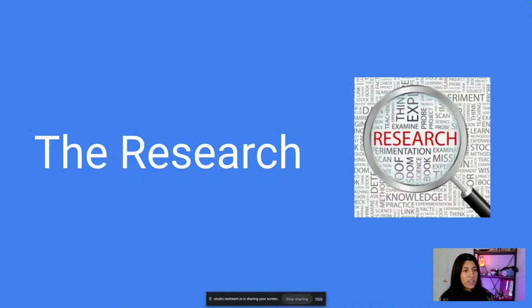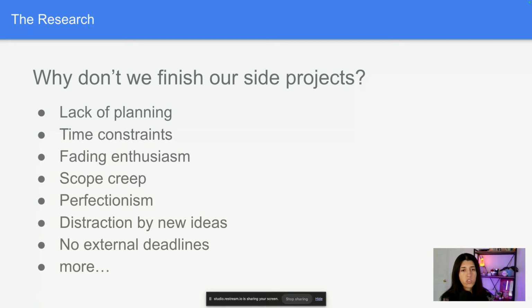Thought that was cool. So once we said, okay, here's the problem that we're trying to solve, we did some high level research. Why don't we finish our side projects? There's a bunch of reasons that we personally wrote out and tried to brainstorm. Is it lack of planning? Is it time constraints? Is it that you lose motivation over time because you get tired of the project? Is it scope creep?